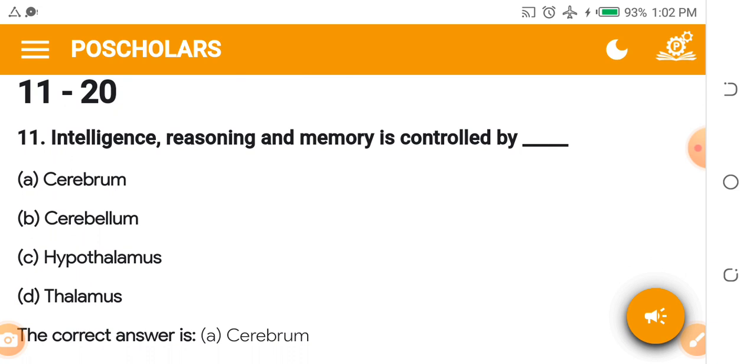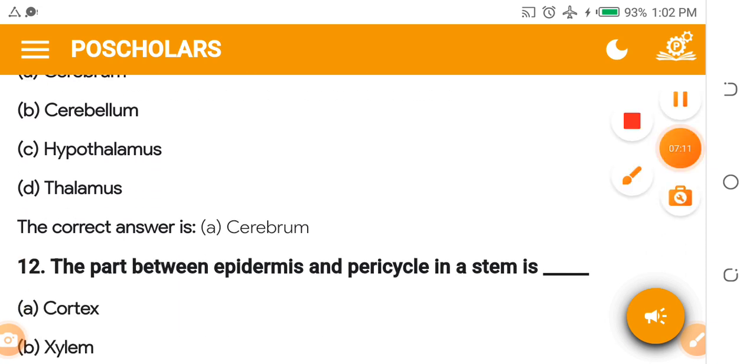Question 11. Intelligence, reasoning and memory is controlled by A. Cerebrum. B. Cerebellum. C. Hypothalamus. D. Thalamus. The answer is cerebrum. Intelligence, reason and memory is controlled by cerebrum. I want you to note it.